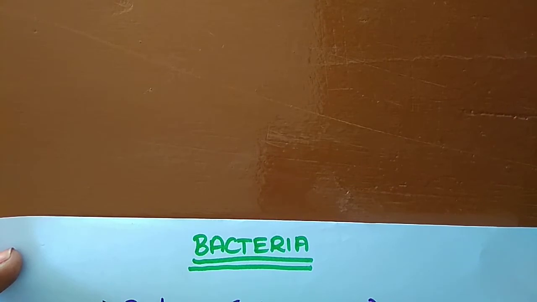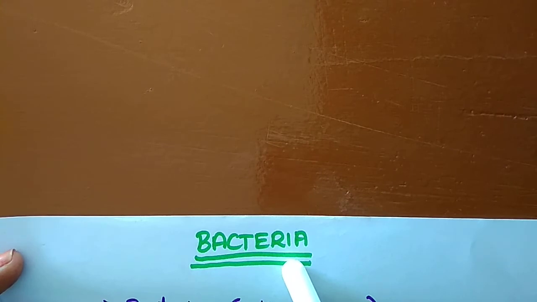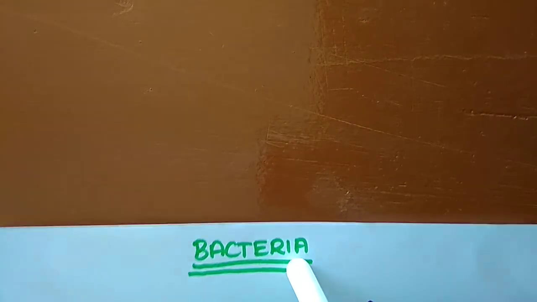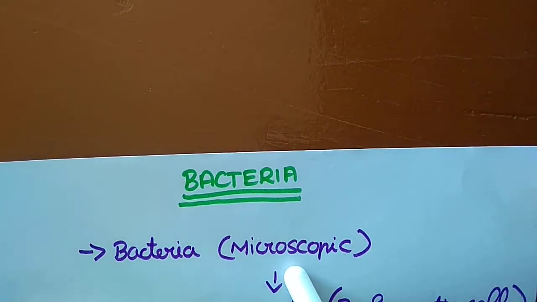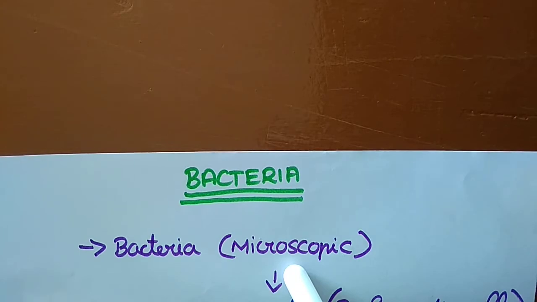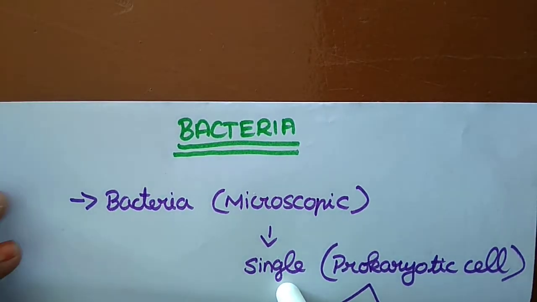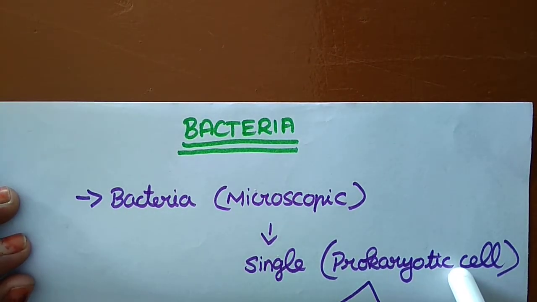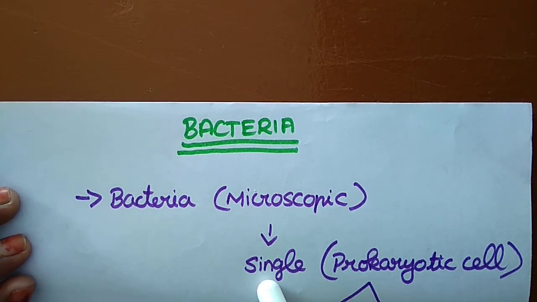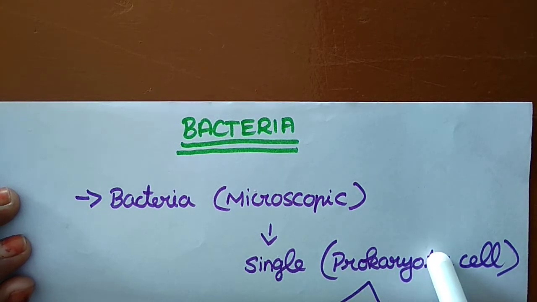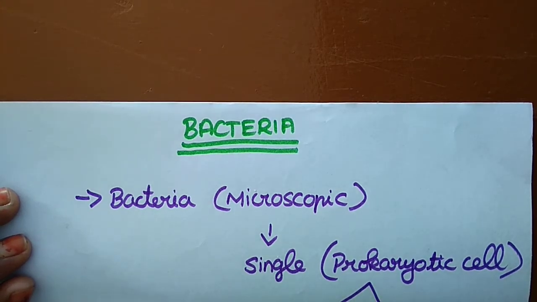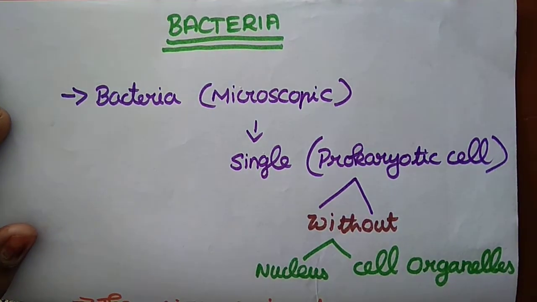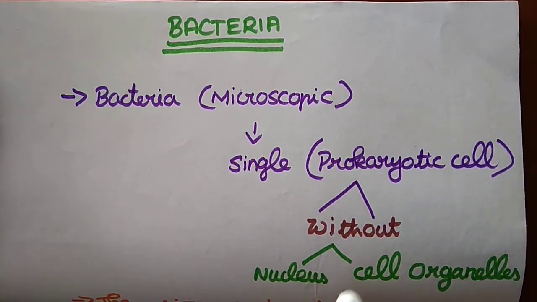Here the first type of microorganism is bacteria. We already said bacteria comes under unicellular, right? Bacteria is microscopic, single celled, a prokaryotic cell. When we say prokaryotic, they do not have any proper cell organelles, and that comes under prokaryotic.